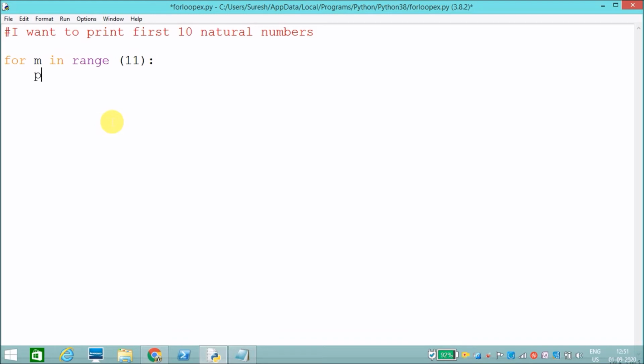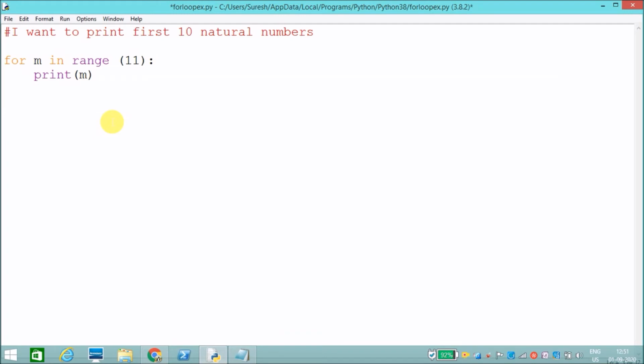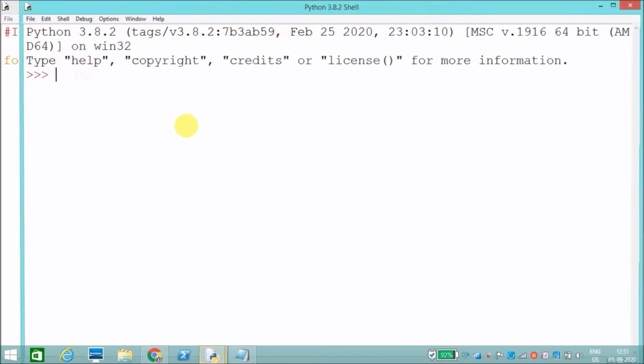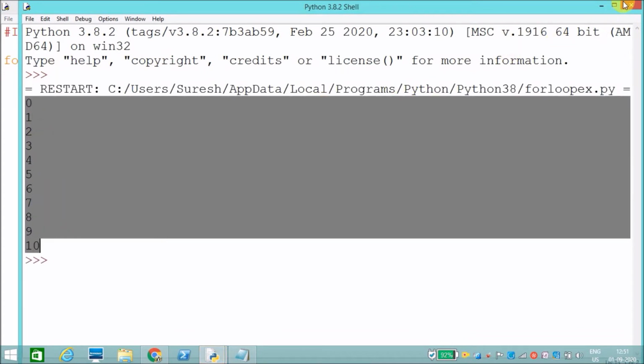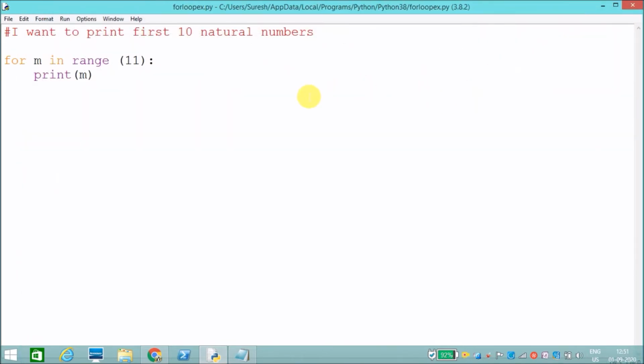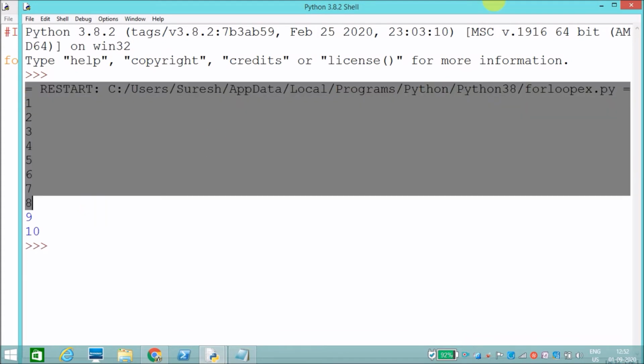I will print m. I need to print m for each iteration. Let's execute this one. See, 0 1 2 3 4 5 6 7 8 9 10. Like this it will iterate. See, in my result it has included 0. Instead, I will say 1, I need to run from 1 to 11. See, it avoided 0. Like that you can use the range.